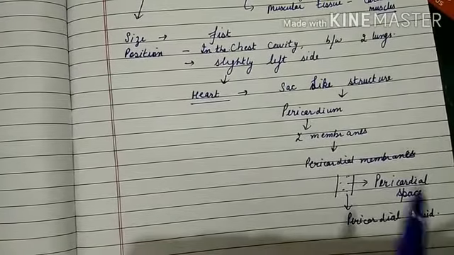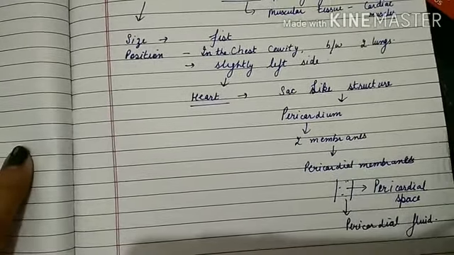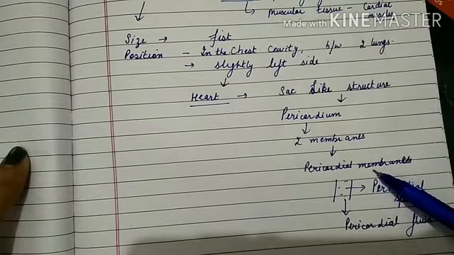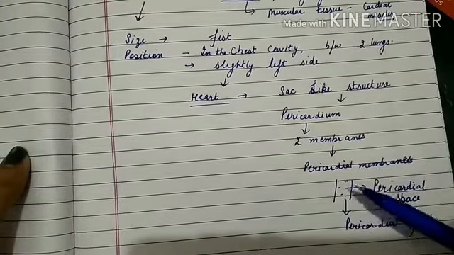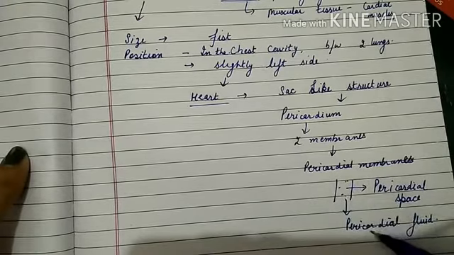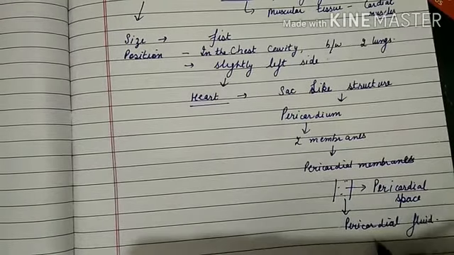So the heart is situated in a sac-like structure known as pericardium, and it is made up of two membranes known as pericardial membranes. These membranes have fluid in them that is known as pericardial fluid. This pericardial fluid is acting as a shock absorber.